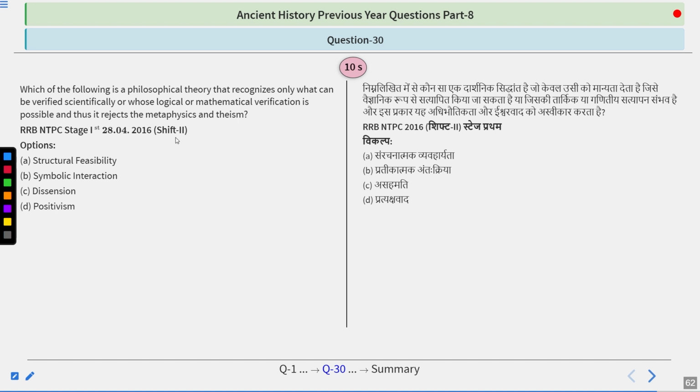Which of the following is a philosophical theory that recognizes only what can be verified scientifically or whose logical or mathematical verification is possible, and it rejects metaphysics and theism? Options: structural feasibility, symbolic interaction, dissension, positivism. So take your time and try to answer this question.